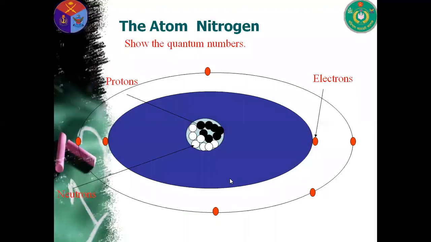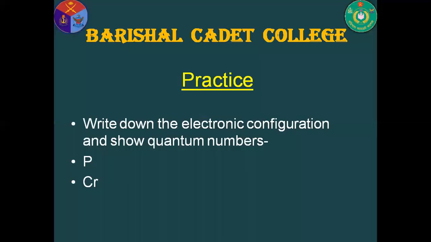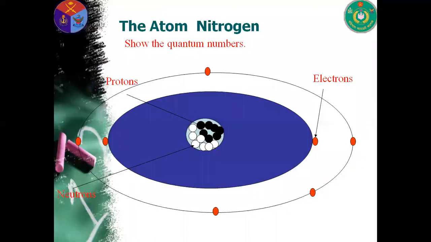Here, this is nitrogen. The number of electrons of nitrogen is 7. So these 7 electrons are distributed first in 1s2, and 2s2, 2p3.